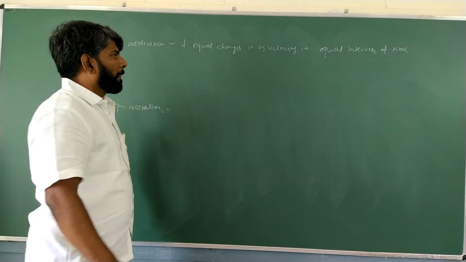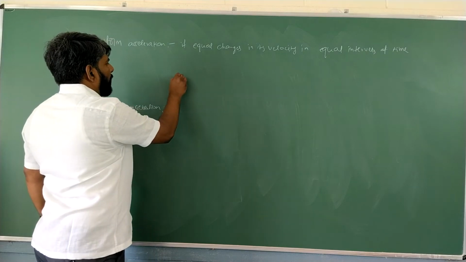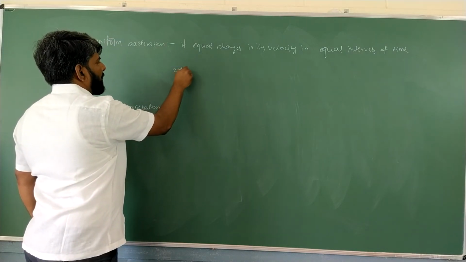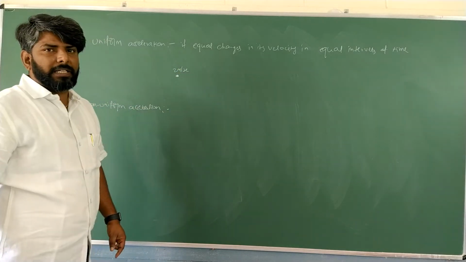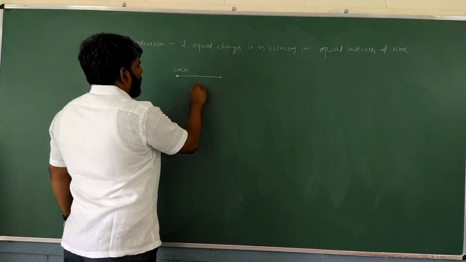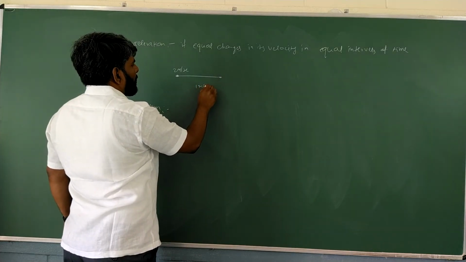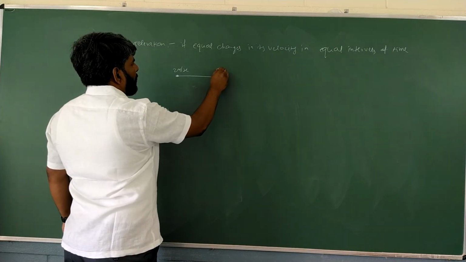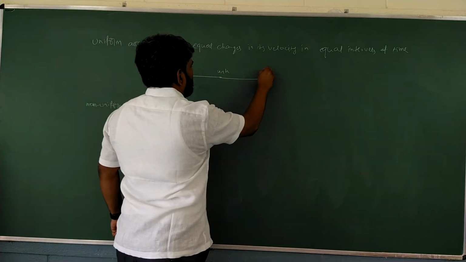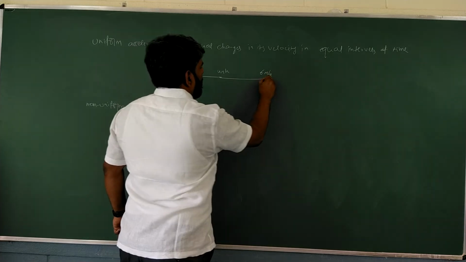For example, a body starts moving with an initial velocity of 2 meters per second. After 2 seconds, its velocity is 4 meters per second. After 4 seconds, 6 meters per second.